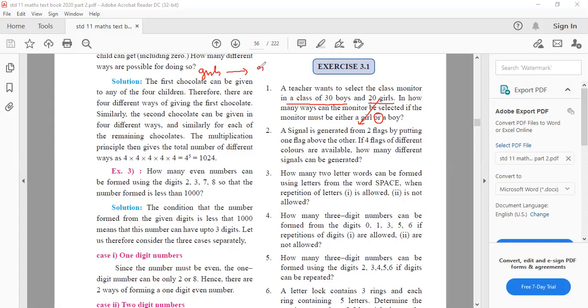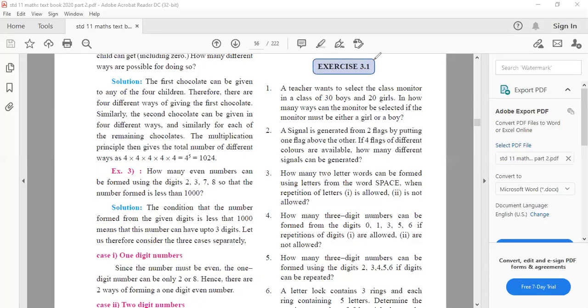20 ways, sir, because there are 20 girls. How many ways can a boy monitor be selected? 30. How many ways can a girl or boy be selected? 20 plus 30 equal to 50 ways. Correct. The same as selecting one student from 50 students, right? Yes, sir. So 50 ways you can do. Everybody understood? Yes, sir. Please write down.